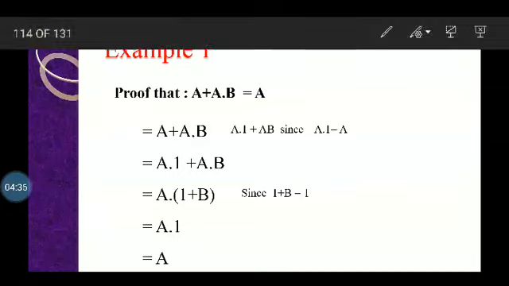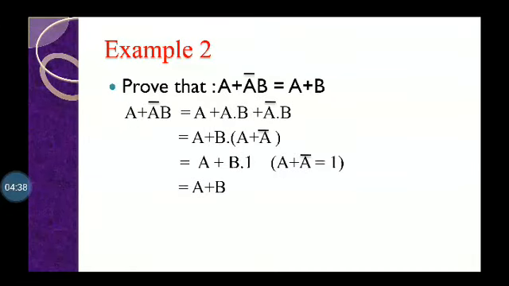Now, second problem is prove that a plus a bar b is equal to a plus b. We have to prove a plus b. That's why we write the problem as a plus a into b plus a bar b. Now, taking a plus b as common from both the terms, in the bracket the remaining terms are a plus a bar. We know that a plus a bar is 1. That's why a plus b into 1, and finally we get a plus b.